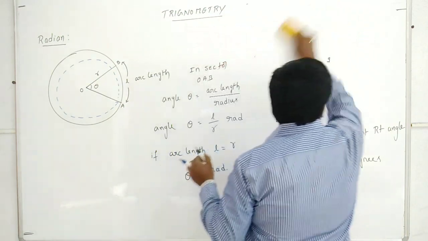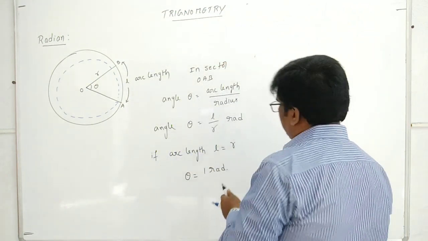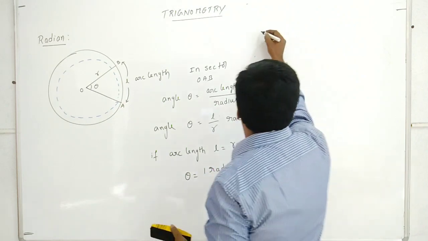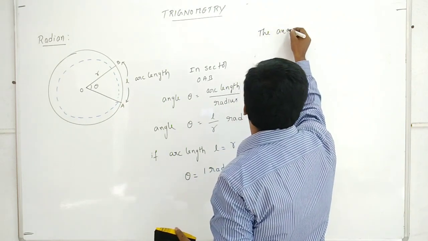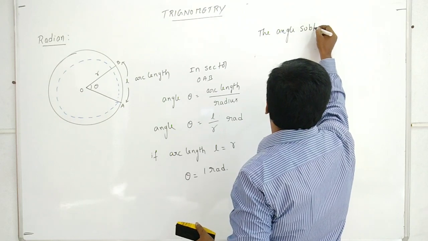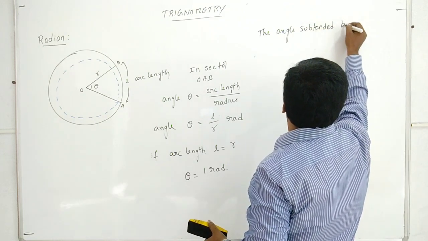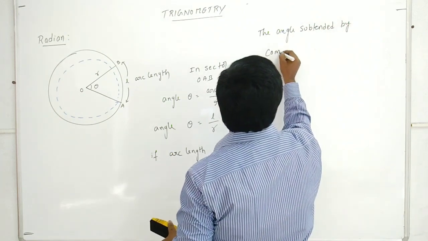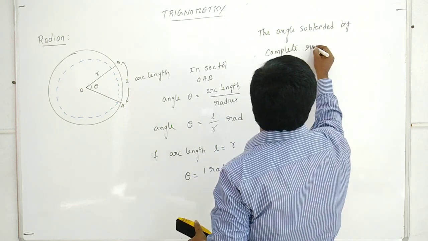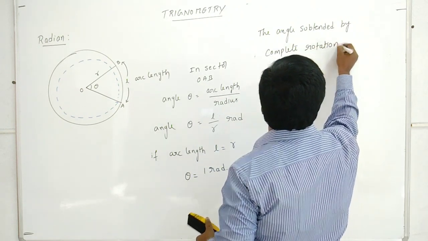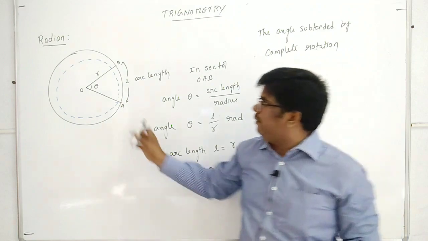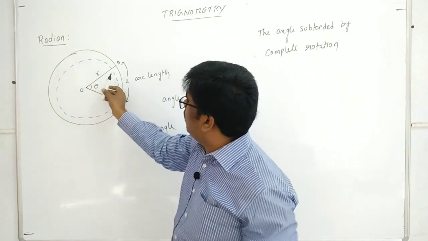The angle subtended by the complete rotation means, if it is one complete rotation, what is this arc length?